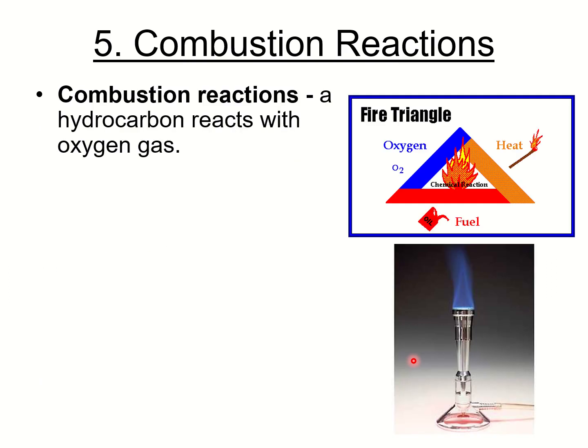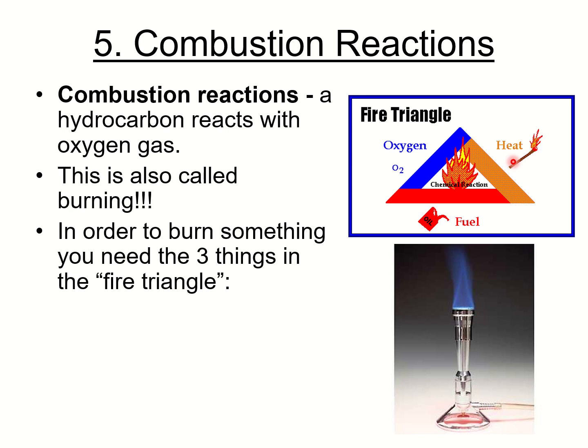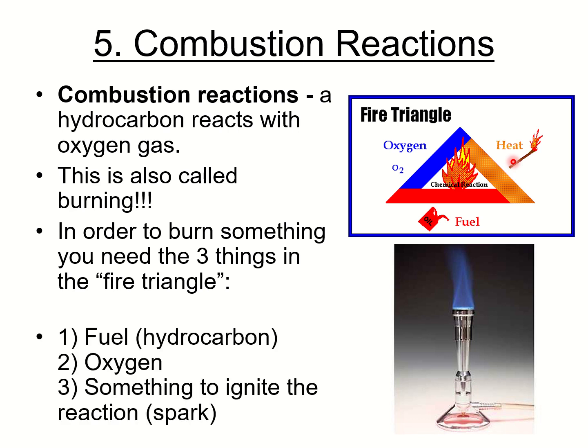Okay. Next, the last type of chemical reaction is the combustion reaction. When there is a process of burning, it is called a combustion reaction. So we have here the fire triangle. Fire cannot exist without three elements: oxygen, fuel, and heat. So this is also called burning. In order to burn something, you need three things in the fire triangle: the fuel, oxygen, and something to ignite.